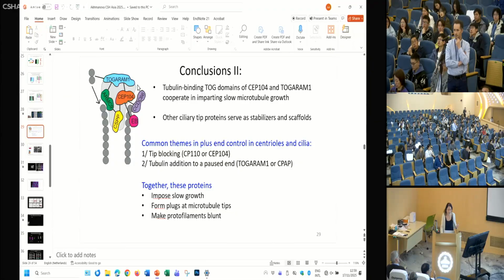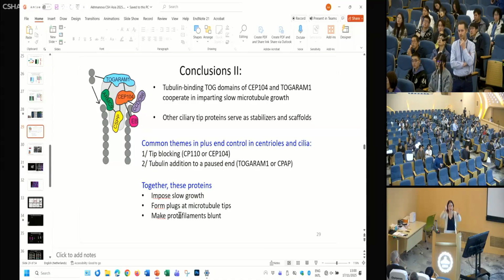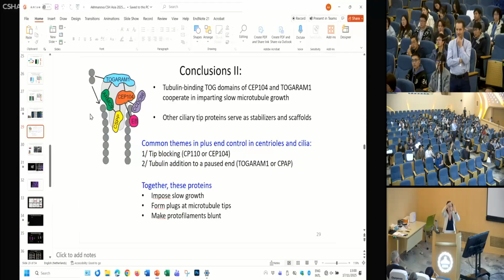But at least some of the proteins don't exchange fast, and I think some of them maybe are processively moving with the tip, while the tip is gradually growing. One important thing is, I told you that the protofilaments become blunt. We don't know whether this is a cause or a consequence of slow growth, because you could see it in two ways. You could think, okay, these flared protofilaments are actually a good place to add a new tubulin, and when they grow slowly, that doesn't happen. But it could also be that you really put a lid on the tubulin here, and that's why they get more blunt. We don't know.